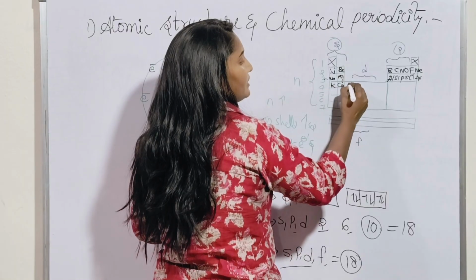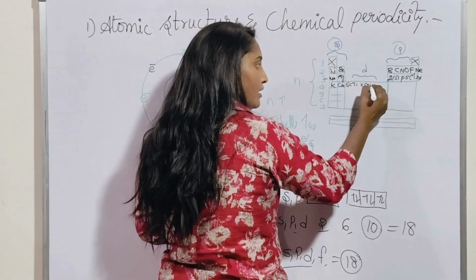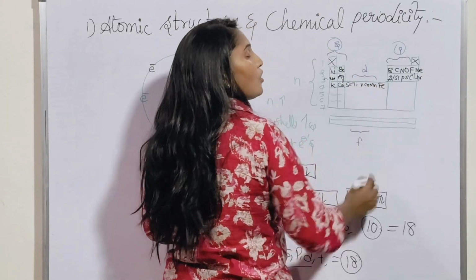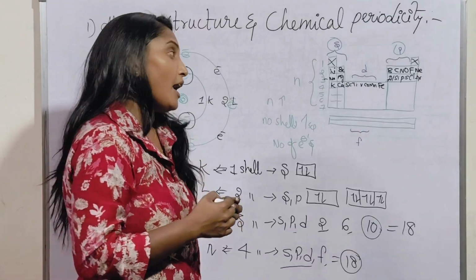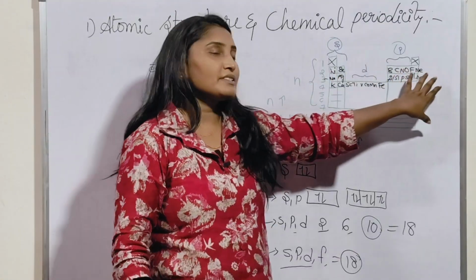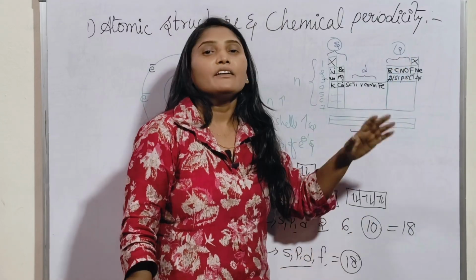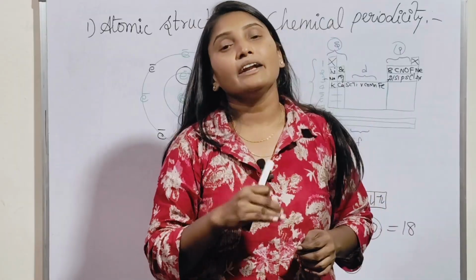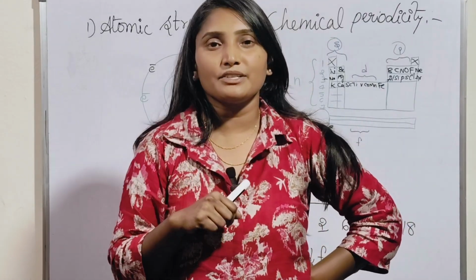Potassium, calcium, scandium, titanium, vanadium, chromium, manganese, iron, cobalt, nickel, copper, zinc. Understand? Up to 18 elements will be present in the fourth period. And after that fourth period, we can see the penultimate shell, and afterwards the sixth shell is the anti-penultimate shell.